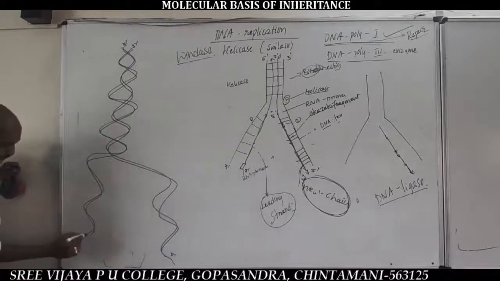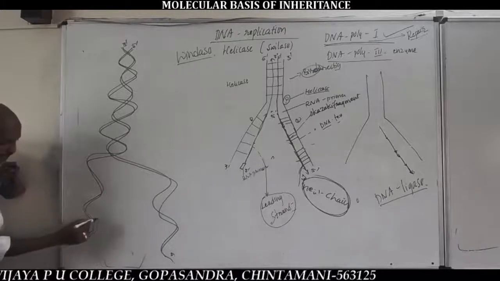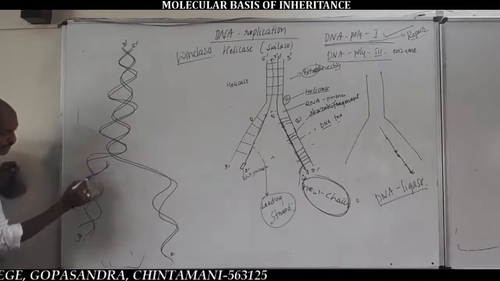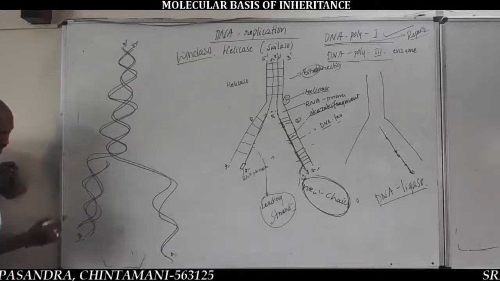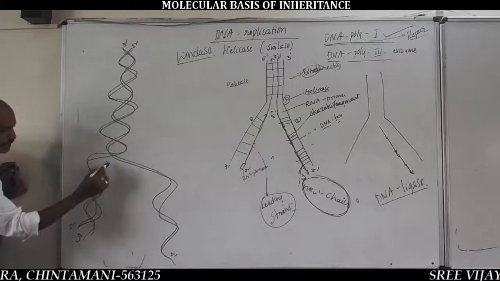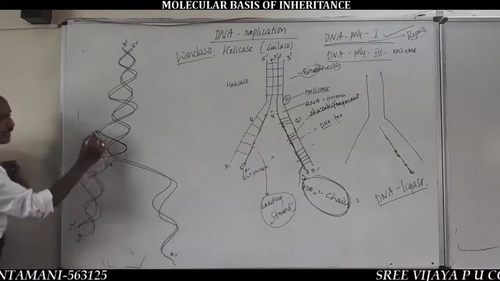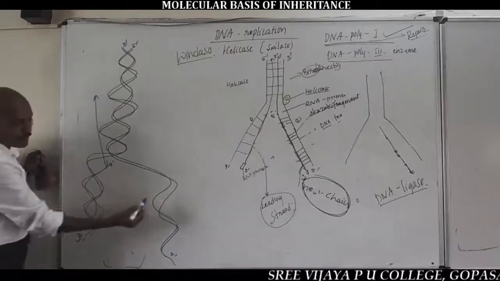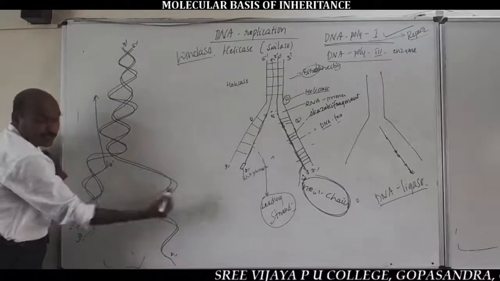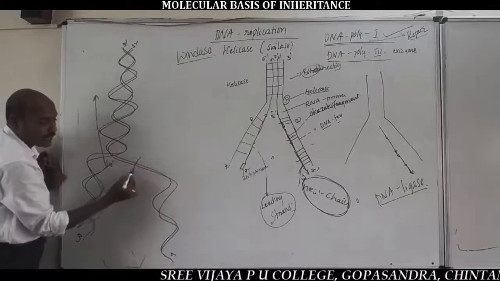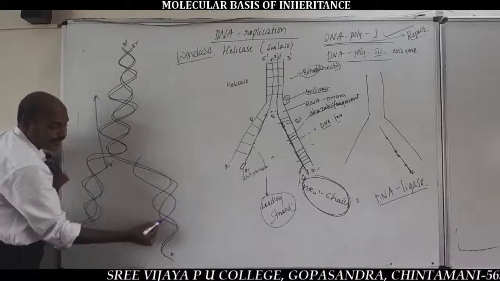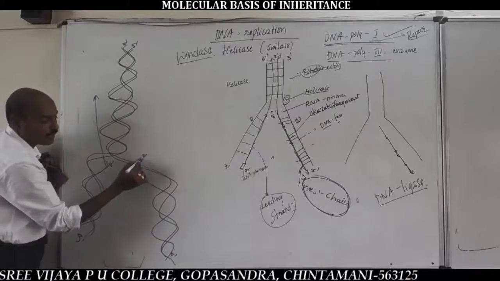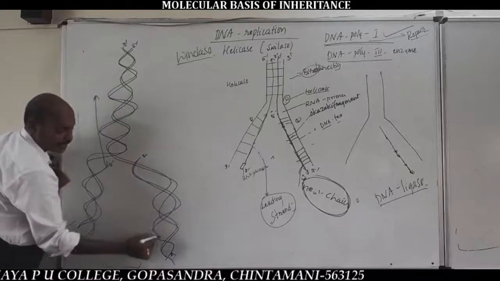On the old template strands, the synthesis of new chains takes place like this, from 5' to 3' direction in upward direction. And at the same time, on the other old template strand, the formation of the lagging strand or discontinuous strand takes place from 5' to 3' direction, like this.